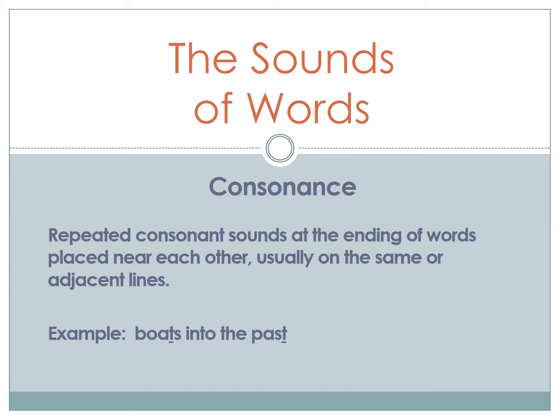Another aspect of sounds of words is consonance. Consonance is repeated consonant sounds at the ending of words placed near each other, usually on the same or adjacent lines. The example I have here is boats into the past with the repetition of the ST consonants. In our riding in my car video, we had click and clack, and the consonance examples would be the k sound at the end of each of those words.